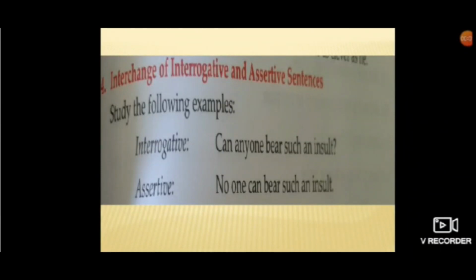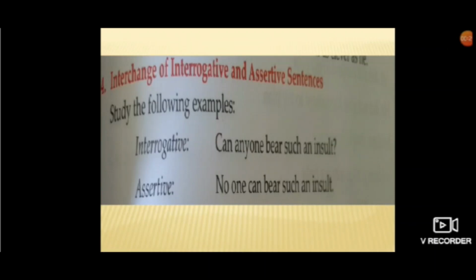Yes, let's come to the fourth one, interchange of interrogative and assertive sentences. Now let's understand what is interrogative. Interrogative means question and assertive means expressing opinion. See here, the sentence is interrogative: can anyone bear such an insult, with a question mark. So yes, there is a question mark, we understand it is an interrogative sentence.